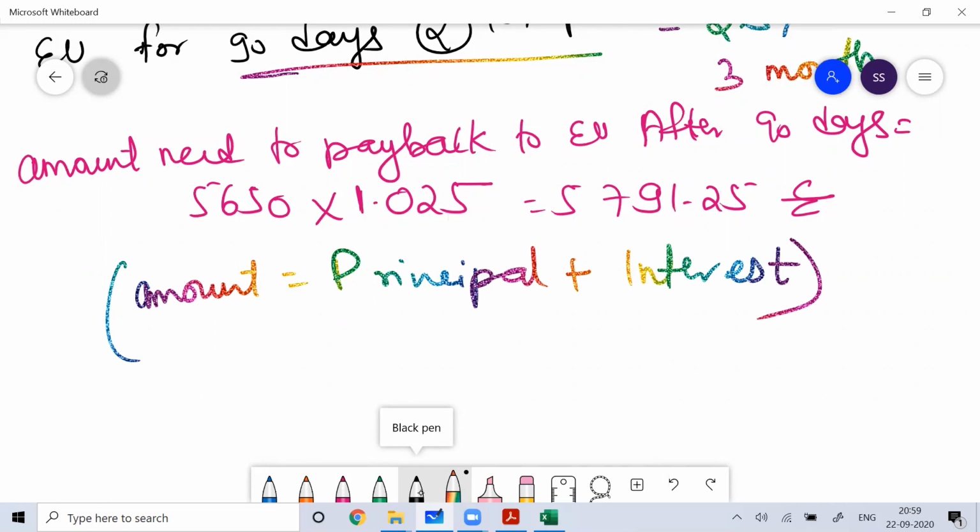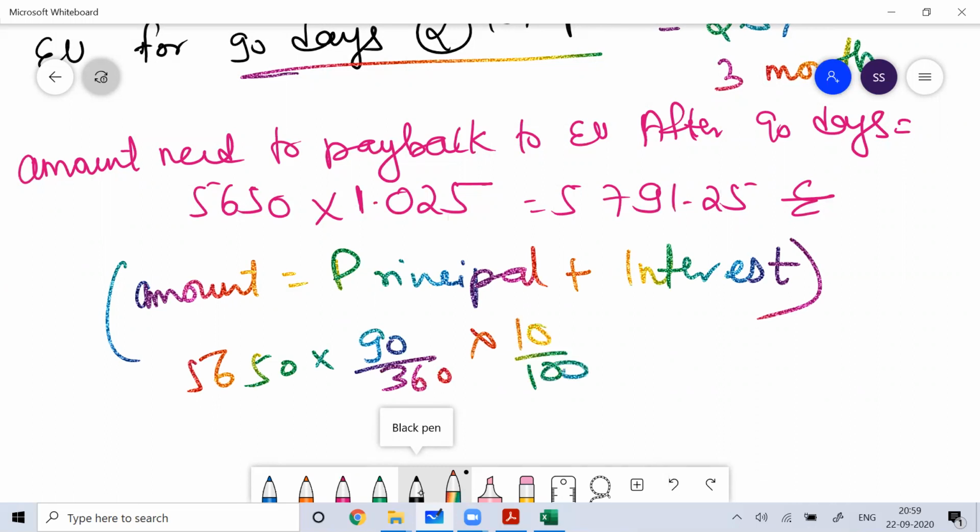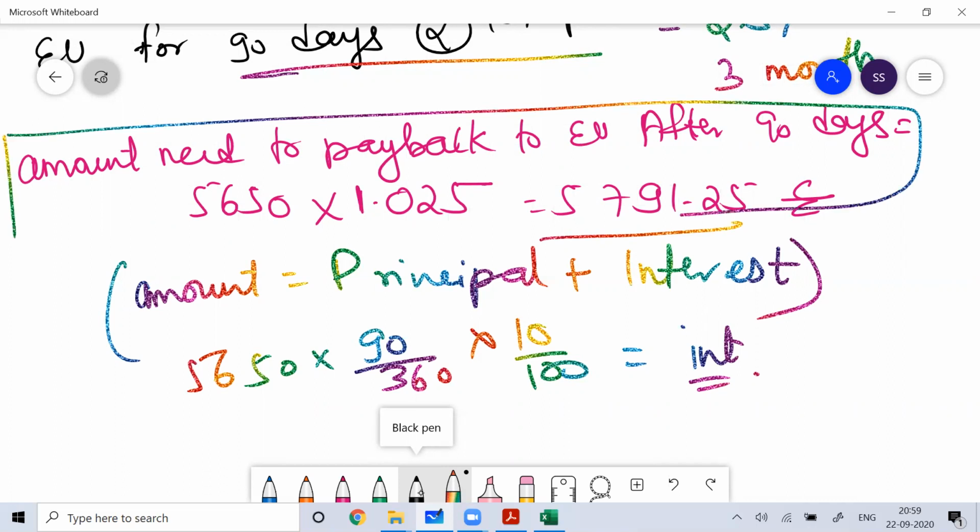If you are weak with that, first find 5650 into 90 by 360 into 10%, then add that interest to the 5650. I believe you will get 5791.49. So this much money I need to pay back to the European bank after 90 days.